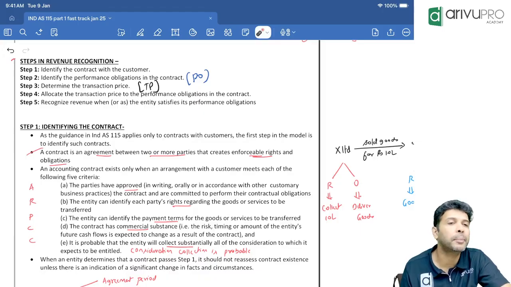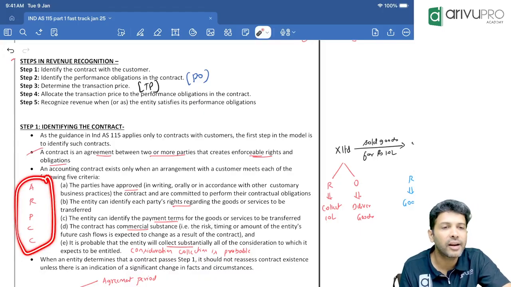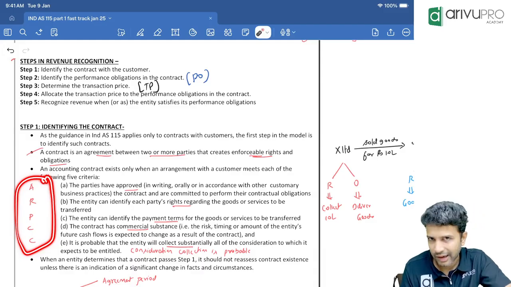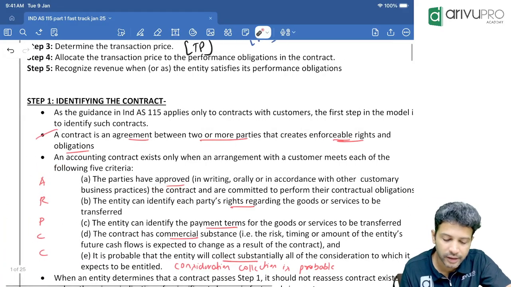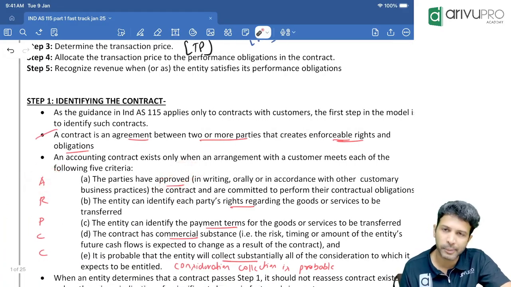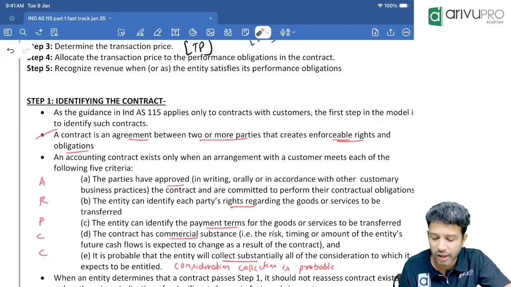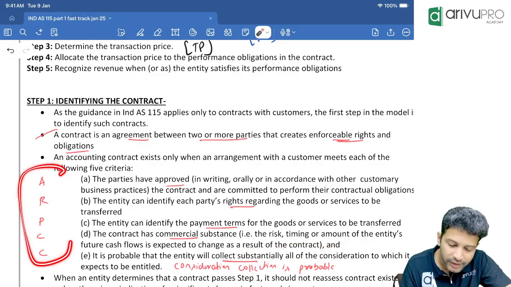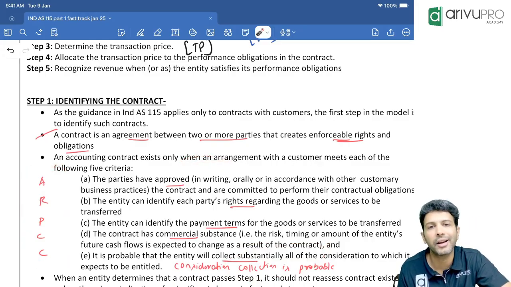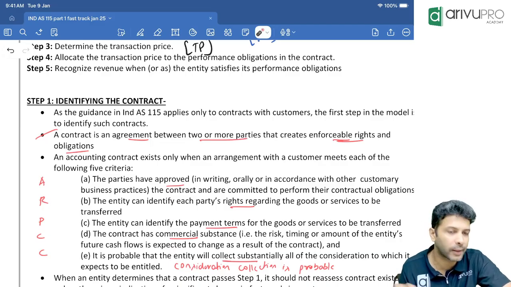We'll remember it as ARPCC. What is A? Contract terms should be agreed or approved by all the parties. Once I call it out, it's pretty much common sense. R is each party's rights and obligations you should be able to identify. P, payment terms should be identified. C, the contract should have commercial substance. Another C, collection of consideration should be probable. If all these 5 conditions are satisfied, then only we can call a particular agreement a contract for IND AS 115.